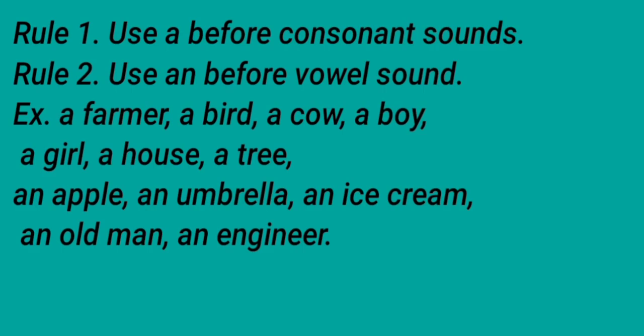Before, I told you that in this video we will discuss 5 rules. So the first rule: use a before a consonant sound, and the second rule: use an before a vowel sound. Here are a few examples. See the first ones: a farmer, a bird, a cow, a boy, a girl, a house, a tree, and here: an apple, an umbrella, an ice cream, an old man, an engineer. These are examples of indefinite articles.